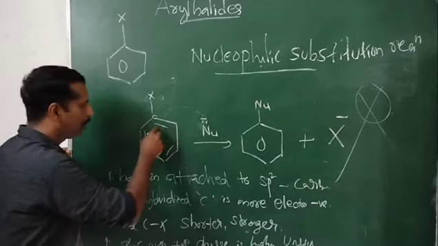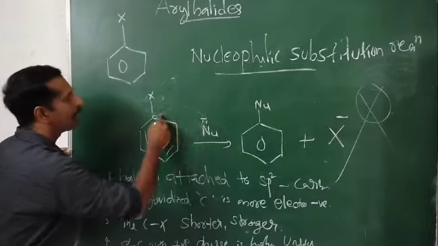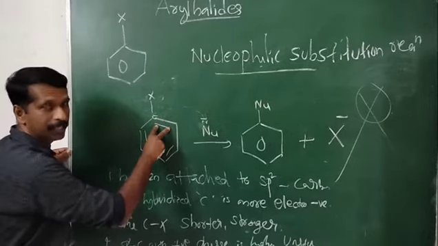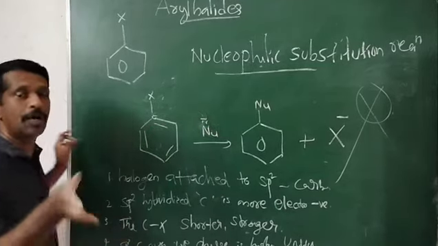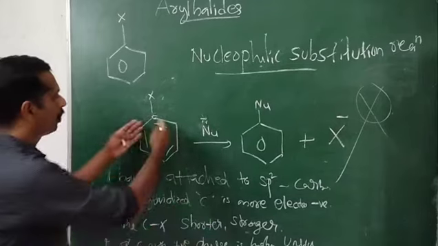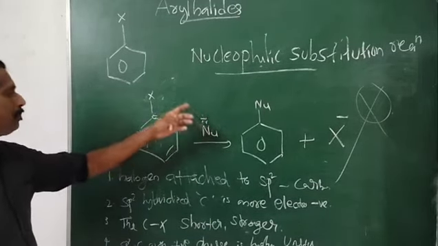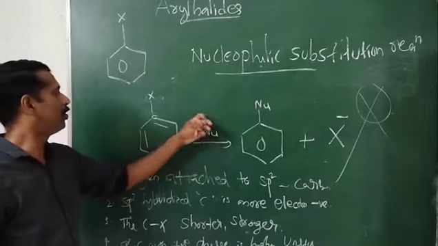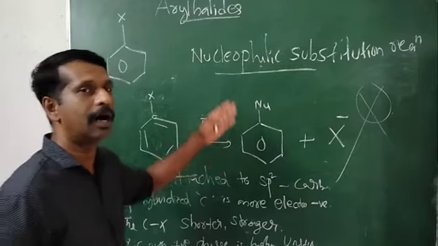Therefore, there could be a repulsion between the electron density of the ring and the incoming nucleophile. That is another reason why nucleophilic substitution is not easy in the case of aryl halides.